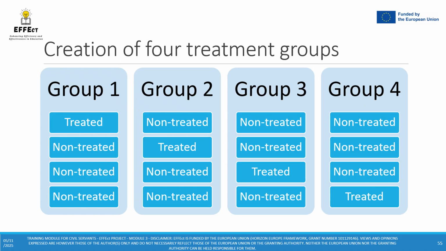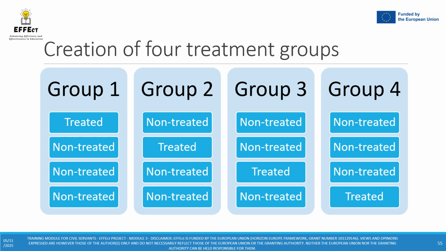In this example, we have created 4 randomized treatment groups, with each group receiving the treatment at different moments in time. This allows that the first group, which is treated first, can use one of the 3 later groups as a comparison group or a mix of them, while the second group can use group 1, 3, or 4 as a comparison group, and so on.